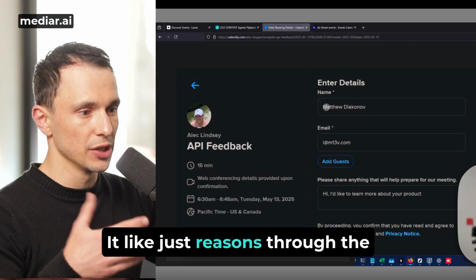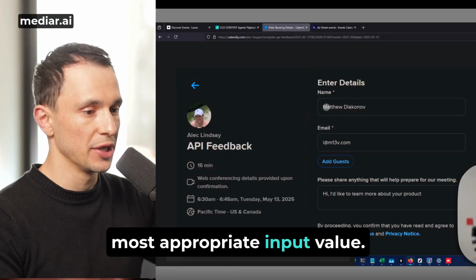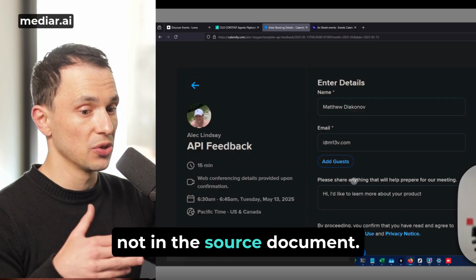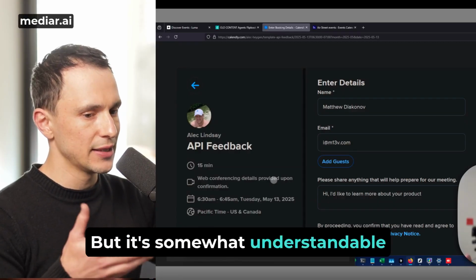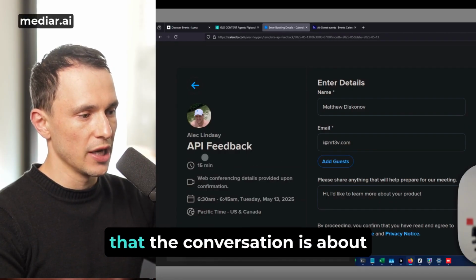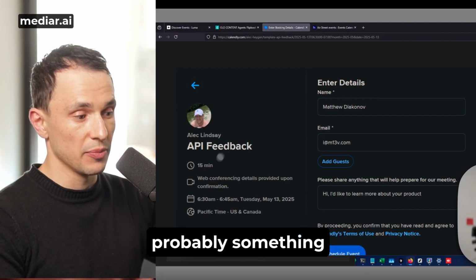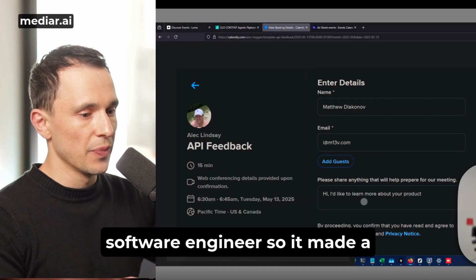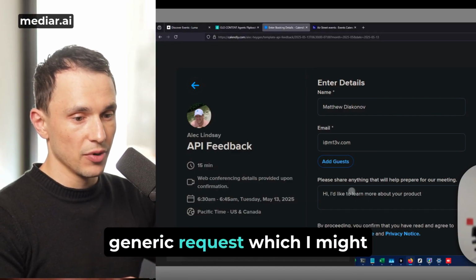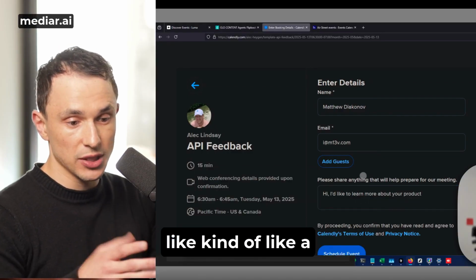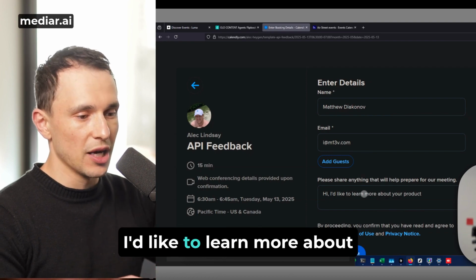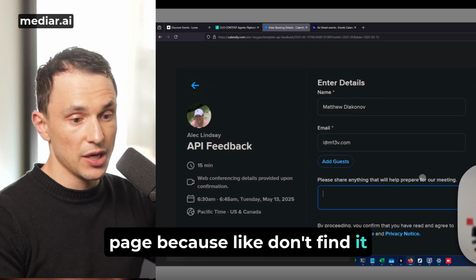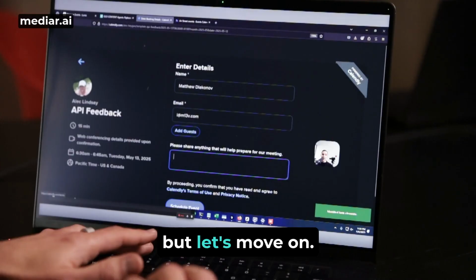It just reasons through the form and understands what's the most appropriate input value. It included my email address, and also there was a field that was not in the source document, but it's somewhat understandable from the context of this page that the conversation is about probably some product, and it knows that I'm working as a software engineer, so it made a generic request, which I might delete or edit, but it's a starting point. Hi, I'd like to learn more about your product. Sounds good. I'm probably going to delete this because I don't find it useful, and I'm just going to schedule an event. But let's move on.